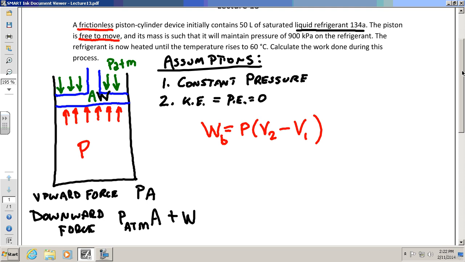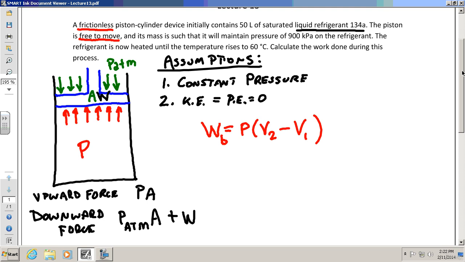Remember, there's electrical work. You could have paddle wheel work. You could have mechanical work. You could have electrical work, and you could have thermal work. And you'll see occasionally your textbook put a little b in there. That means boundary work. Okay, that's key here because that's what we've got. Okay, all right.